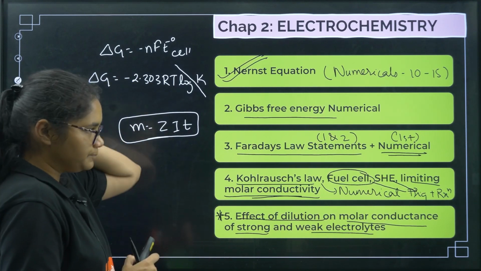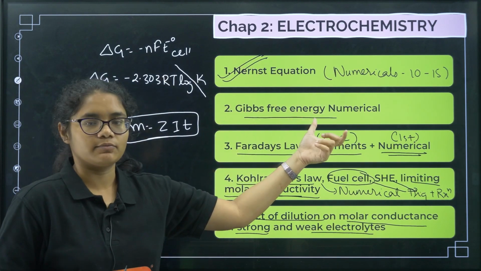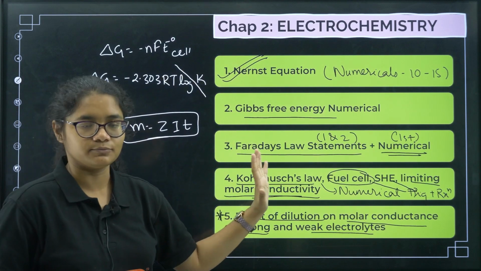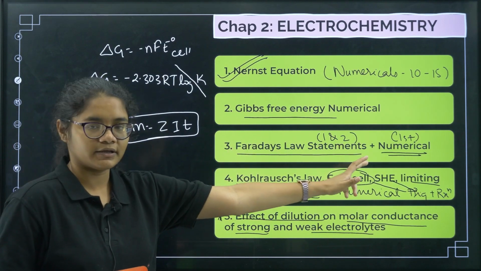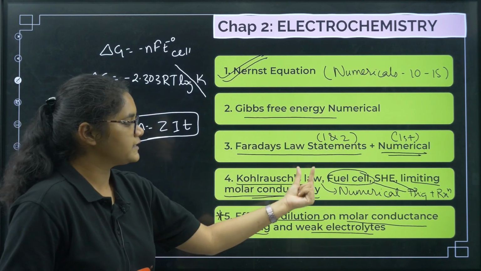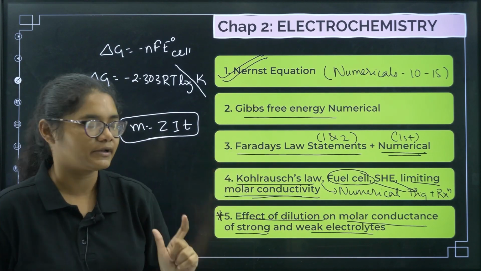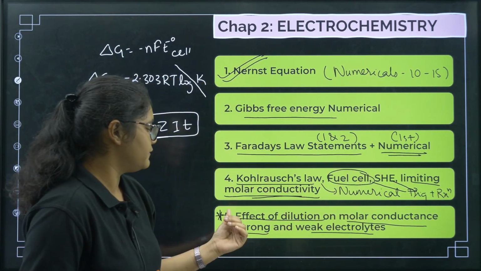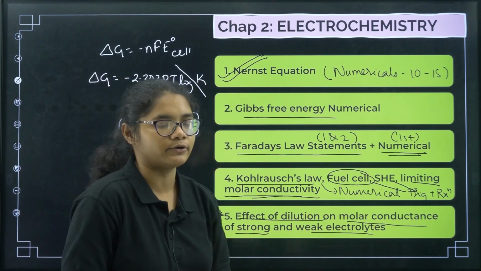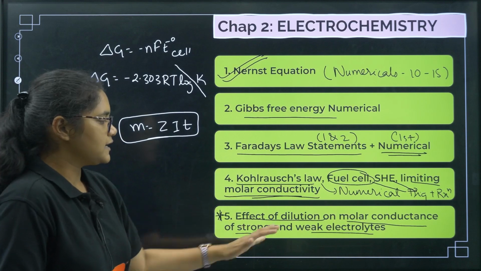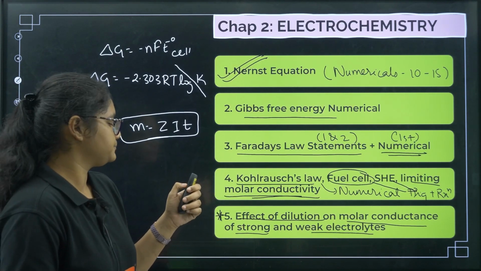Once again I will tell you, Nernst equation numericals are a must. Delta G formula, these 2 formula numericals you must do. Faraday's law, first and second law statement and numericals. Kohlrausch's law, fuel cell, in fuel cell and SHE practice the diagram and anode and cathode reactions. Limiting molar conductivities, then effect of dilution on molar conductance of strong and weak electrolytes. So these are the things that you need to prepare from chapter number 2, that is electrochemistry.